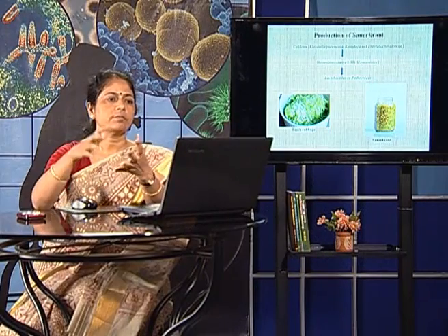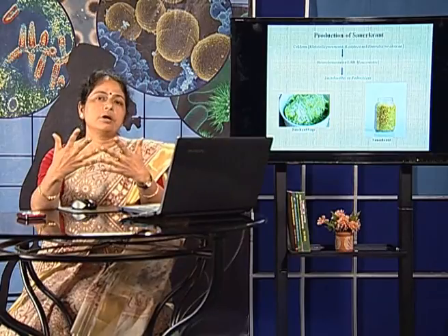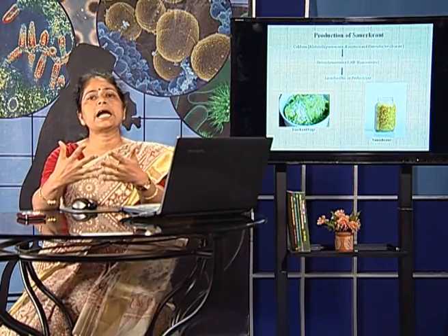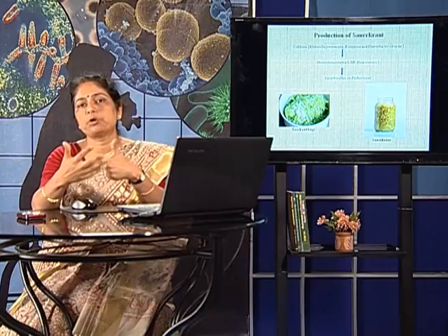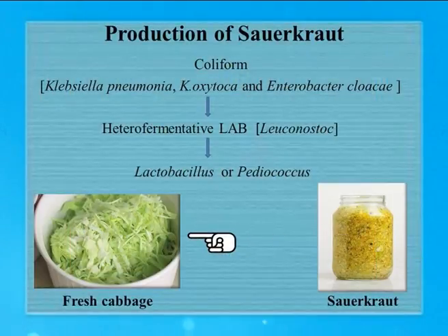Sauerkraut production is another way by which the lactic acid bacteria have been exploited. Sauerkraut is nothing but a fermented cabbage leaf. Here you can see the picture. A fresh cabbage leaf looks green in color.